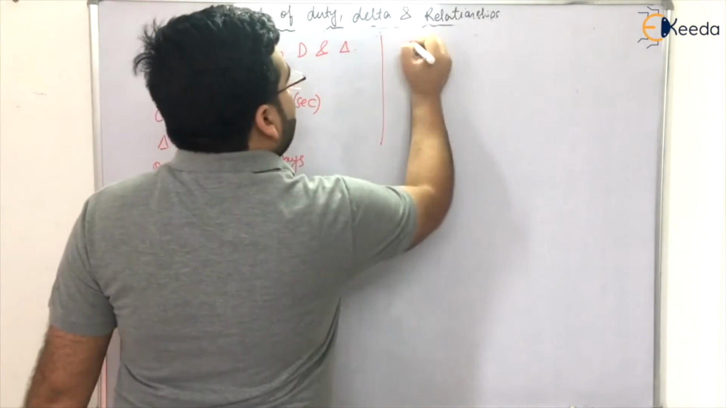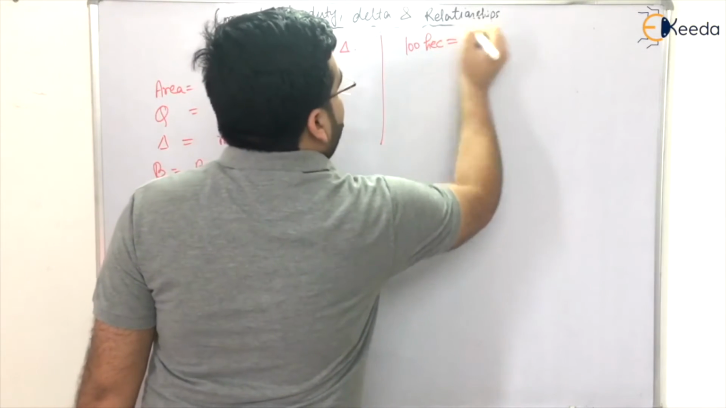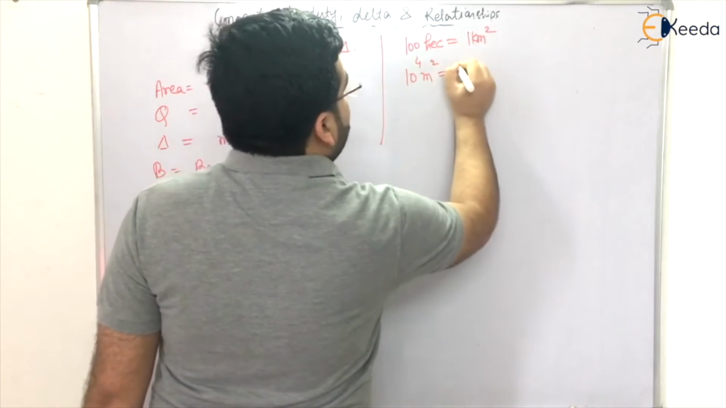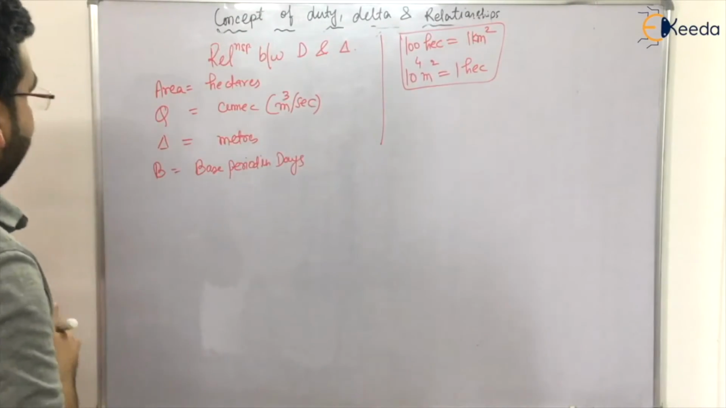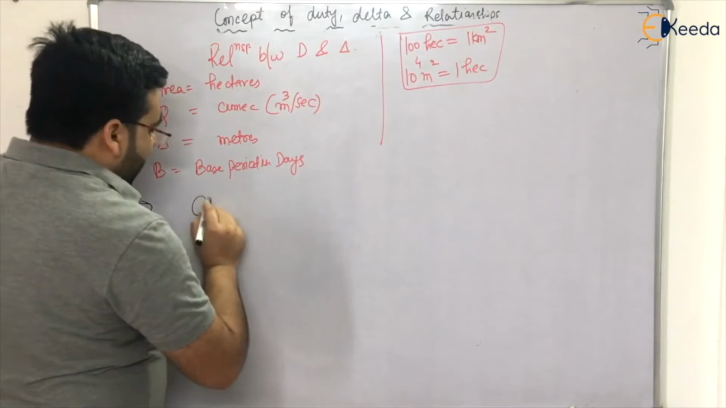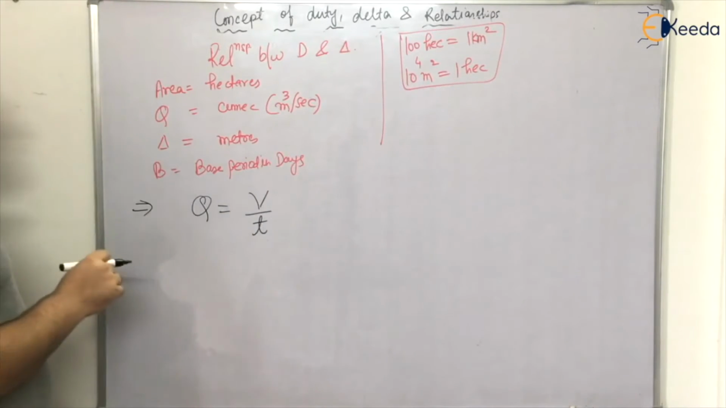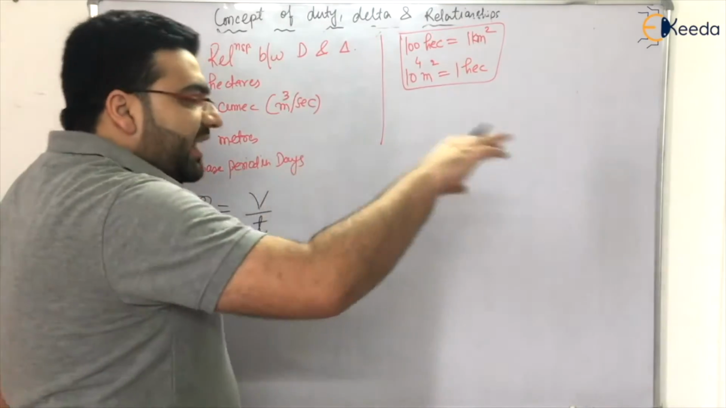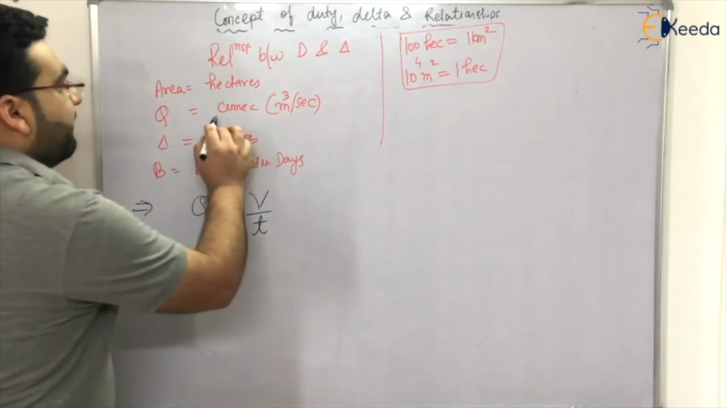And we also know that 100 hectares is 1 kilometer square, and 10 raised to the power 4 meter square is 1 hectare. We also know this relationship. Clear? Now let us determine the discharge, and we know that discharge is equal to volume per unit time. Now for the derivation of duty, we assume that the discharge is 1 unit, because I told you duty is the area irrigated by a unit discharge. So 1 unit means 1 cumec.